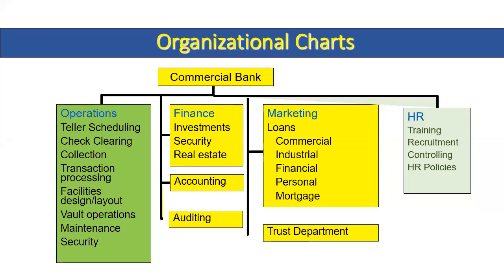So marketing, we have loans, commercial, industrial, financial, personal, and mortgage. Trust department will be there, and HR, they are into training, recruitment, and controlling the staff, and HR policies will be there. So this is an example of what are the operations in a commercial bank.